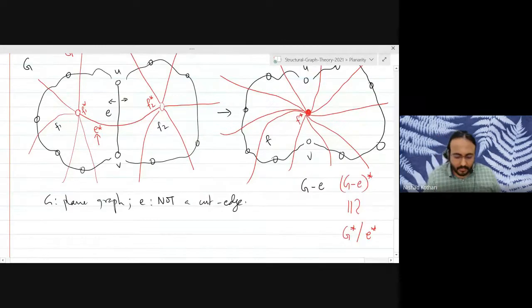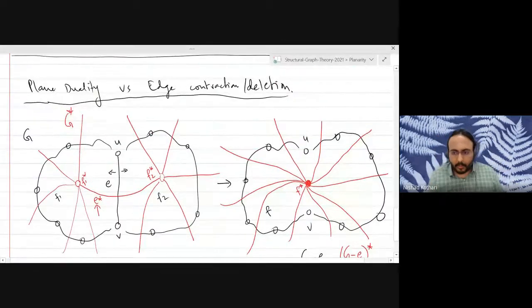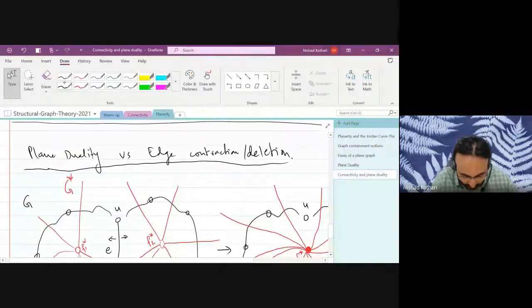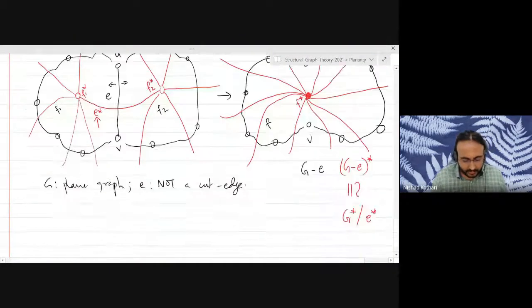Okay, and you can turn this into a formal proof. Look at the two faces on the sides of E, F1 and F2, and then consider what happens when you delete this edge. When you delete this edge, F1 and F2 will merge into a single face F. And now you compare this with the duals. It's just a matter of writing down some simple observations, which I'm not going to bother doing. You can do it yourself.